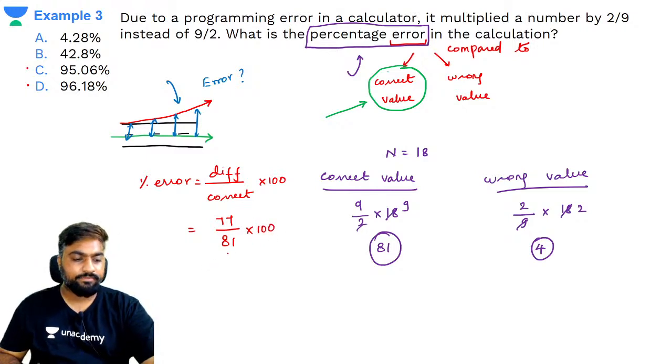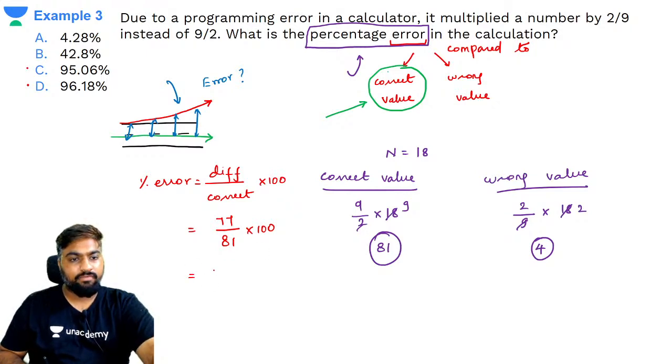Understood everyone? Say yes if you understood this, guys. Which is how much? 95.06%.